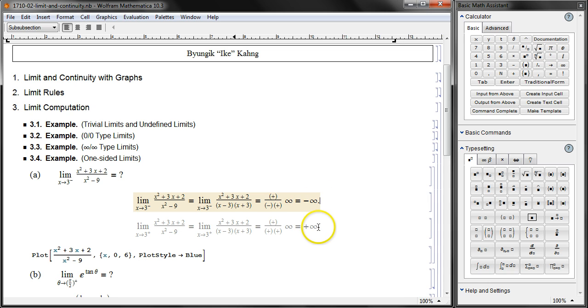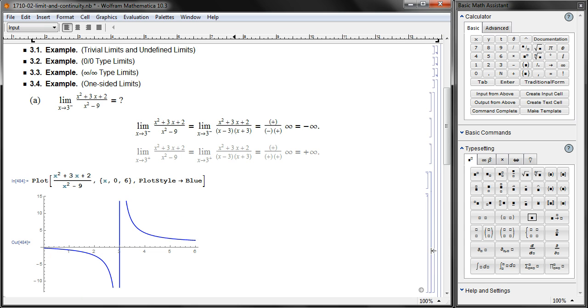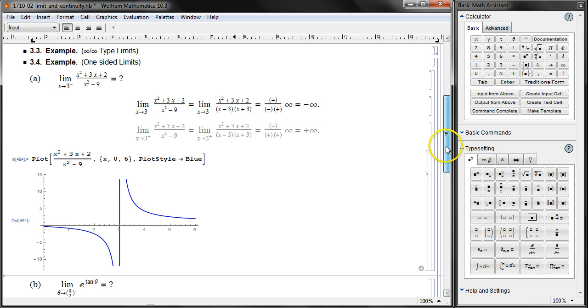If this is going to 3 from the plus side, everything is positive, and then this 2 is positive, so you're going to get positive infinity. But then again, that's a little bit difficult. A much better way to see it is to rely upon the graph. Draw the graph, and then you can see vertical asymptotes, but x is going to 3 from the negative side. Oh, it's the left hand side, this one. It's going down, negative infinity. That's the easier way to answer it. So please utilize your graphing calculator.